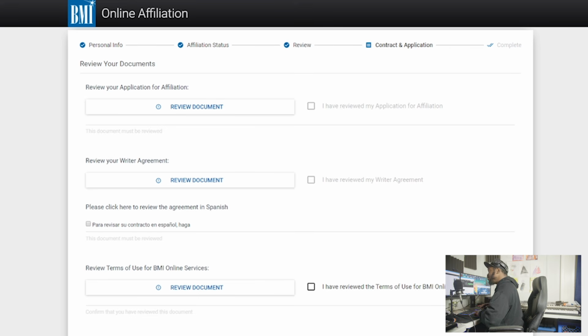So if you're making music, or if you've been making music for a while and you just got a bunch of stuff out, never really took the time to get it set up or wasn't set up, you could do this now, get your stuff set up, and then BMI can retroactively go back up to 2 years maximum to collect those royalties for you. So that's a great thing to know as a musician if you're making great music and it's getting plays. So let's get your money. That's what we're all about here.